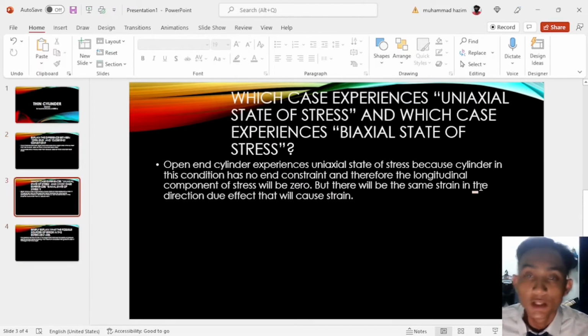Second question, which case experiences a uniaxial state of stress and which case experiences a biaxial state of stress? The open-end cylinder experiences a uniaxial state of stress because the cylinder in this condition has no end constraint and therefore the longitudinal component of stress will be zero, but there will still be strain in that direction due to the Poisson effect.